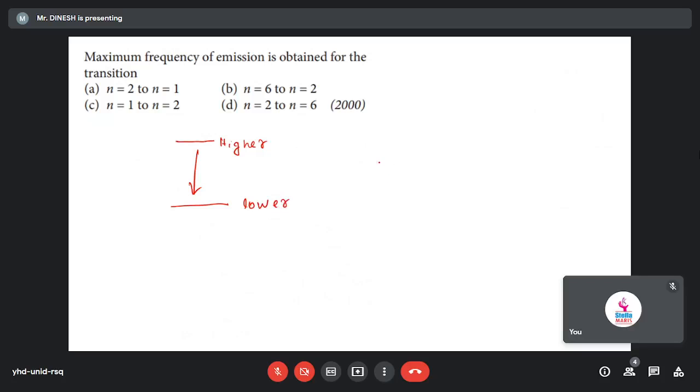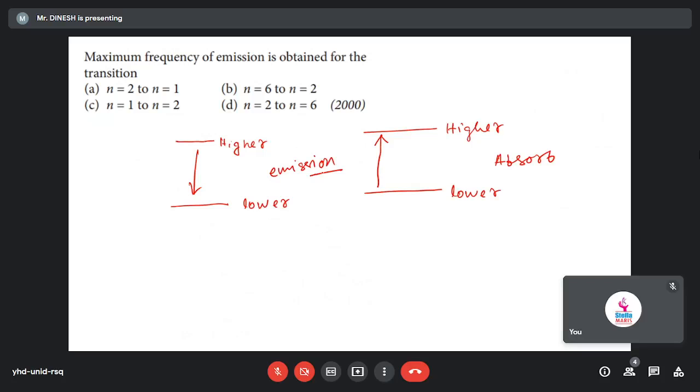This is for emission. Another one for absorb, right? For absorb it will jump from lower to higher. Lower to higher. This is for absorb, and this is emission. Okay, this is the case.